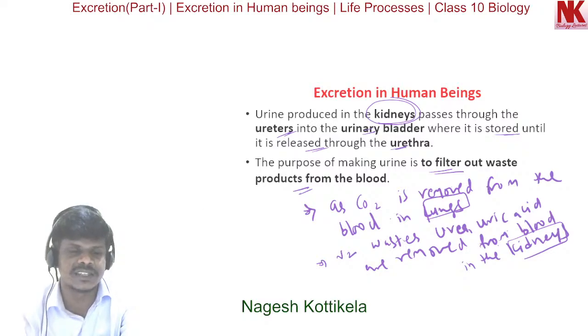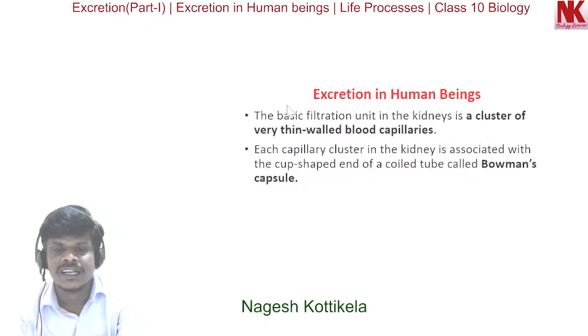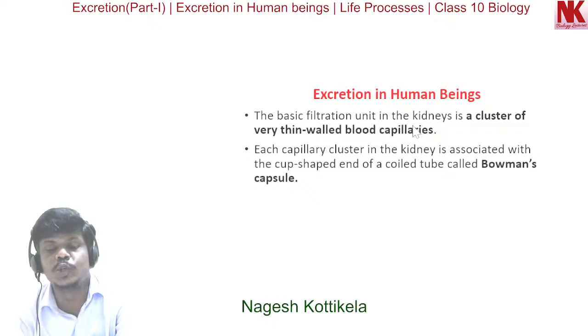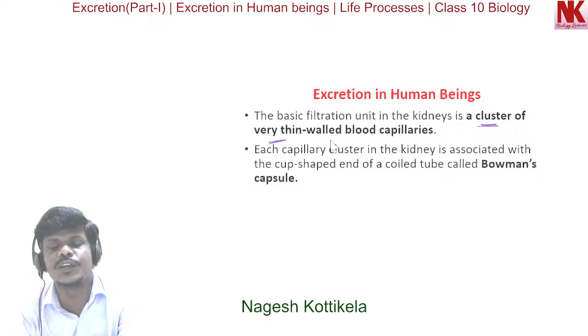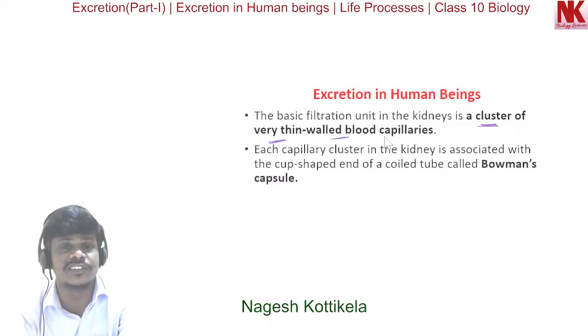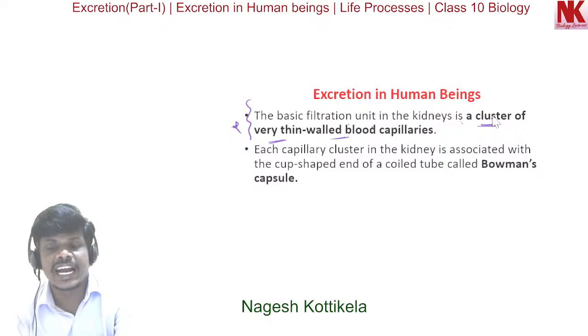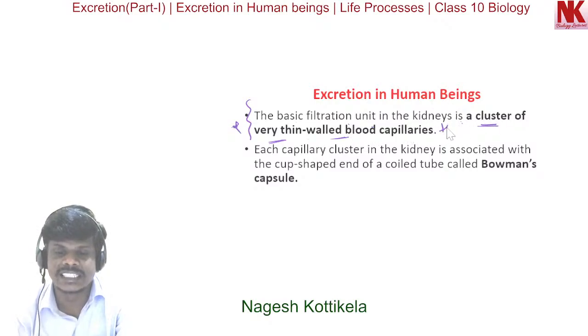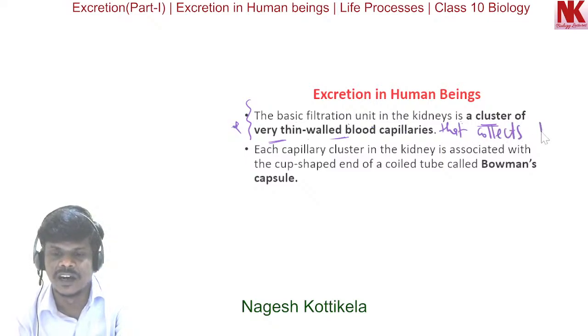Here the basic filtration unit in the kidney is a cluster of very thin walled blood capillaries. I repeat this once again. The basic filtration unit in the kidneys is a cluster of very thin walled blood capillaries that collects the filtrate.